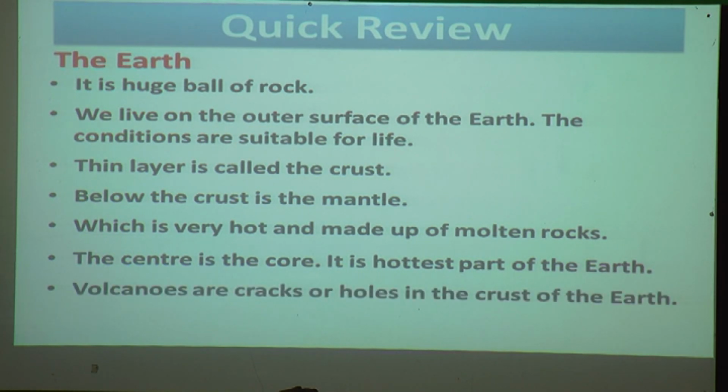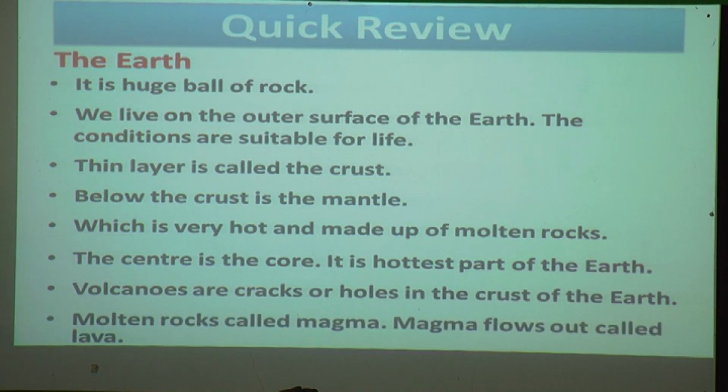Volcanoes are cracks or holes in the crust of the earth. Molten rock is called magma. When the magma flows out from inside the earth to the outside, it is called lava.